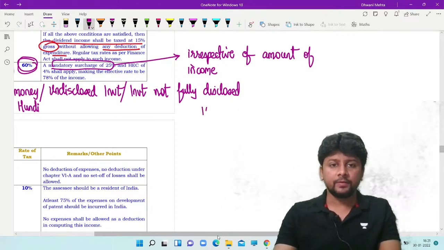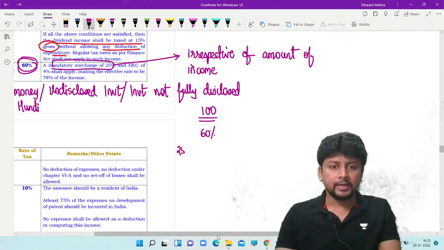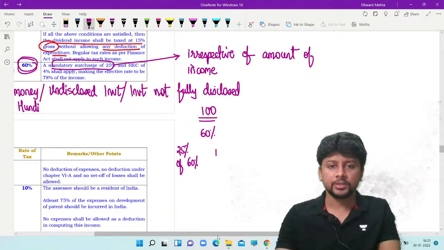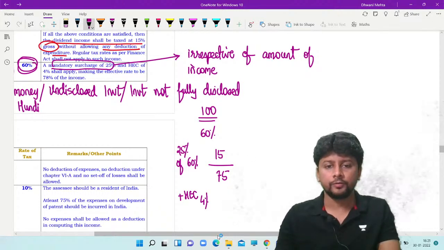That means effectively, if 100 rupees is my income, 60% is the tax, 25% of that 60%, surcharge will be 15. I'll take a total of 75, and health and education cess 4%, 4% of